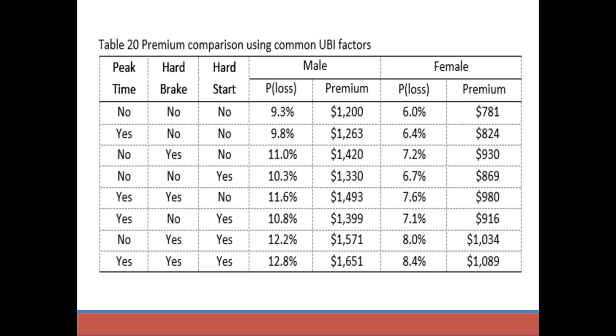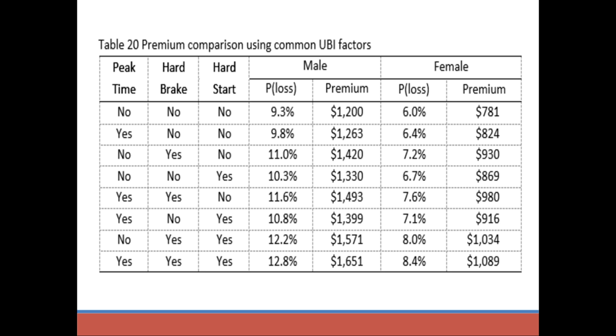Using coefficients from the model results, we then project the premiums again, using different underwriting factors, and illustrate how premiums should vary based on whether one frequently travels during peak time, has hard brakes or hard starts, and other factors. For example, if we assume the actuarially fair premium for a male driver who does not tend to travel during peak time and does not have qualified hard brakes or hard starts to be $1,200, then we can expect the premium for those that frequently have hard brakes to be $1,420.